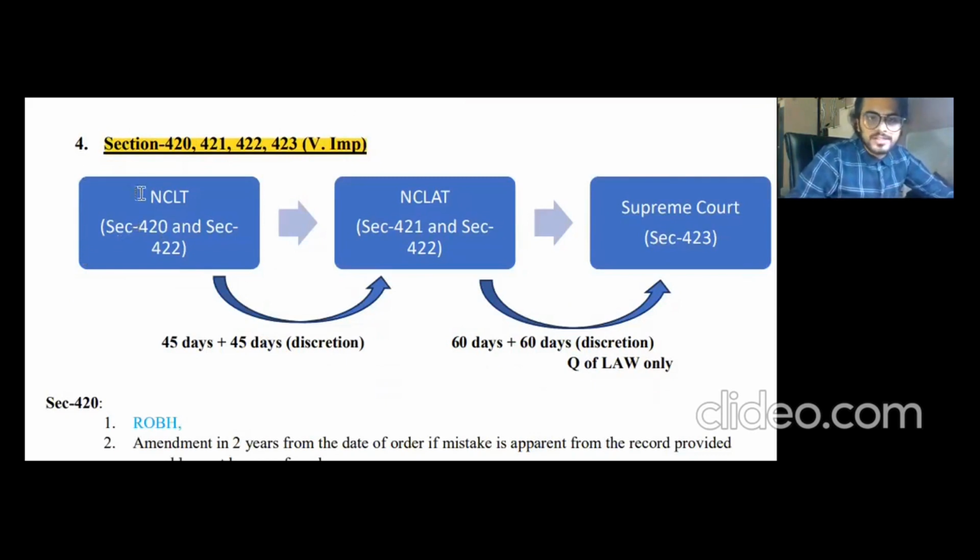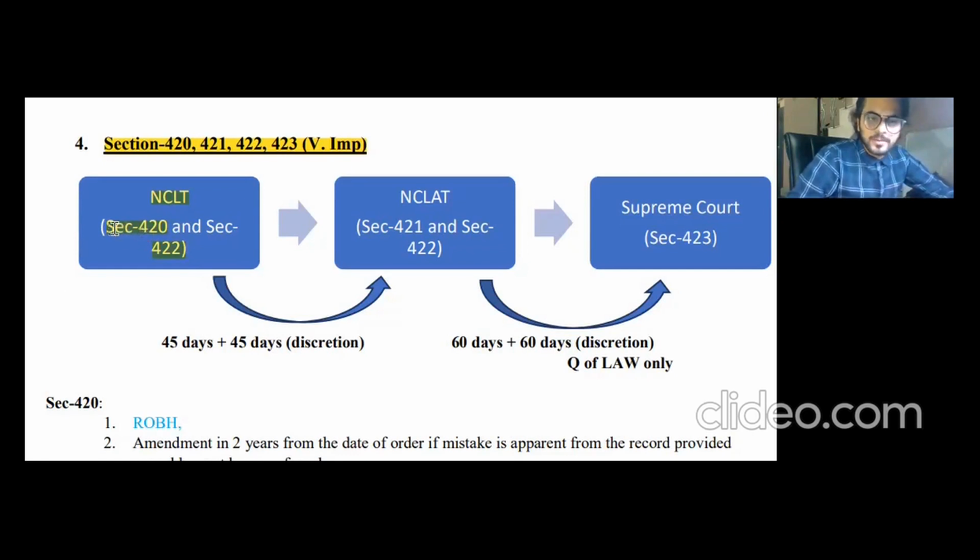All right. So NCLT is there. If a company is aggrieved by the order of adjudicating authority, then the company can appeal to NCLT. Then you will have to study section number 420 and section number 422. Section number 420 simply says that reasonable opportunity of being heard should be given to all the parties, and if NCLT passes an order after giving an opportunity of being heard, then it shall have to send a copy of the order to all the parties concerned as well.